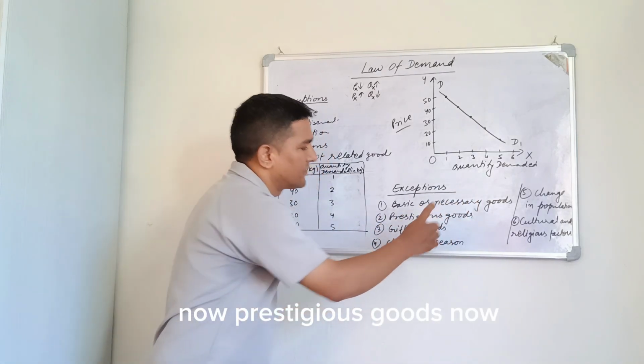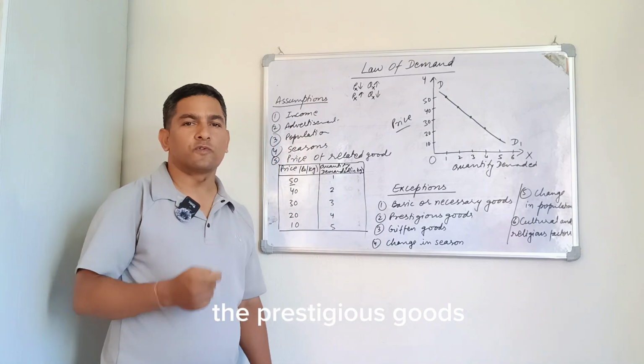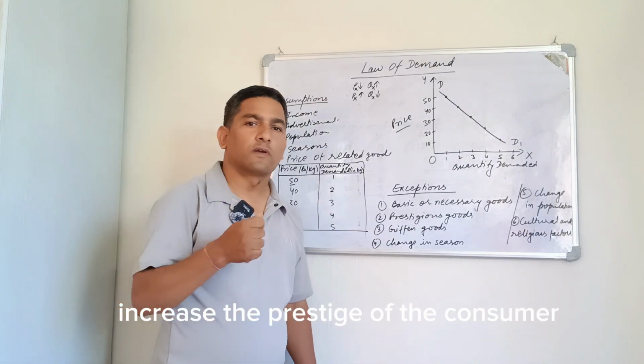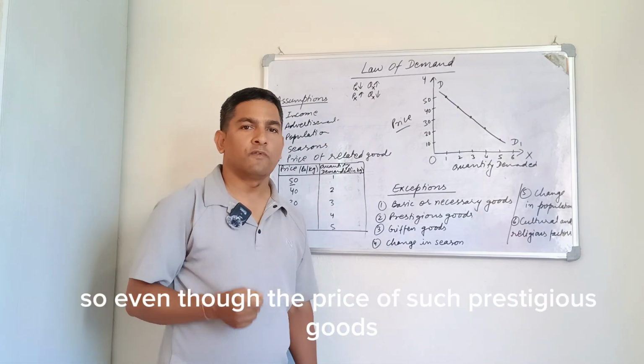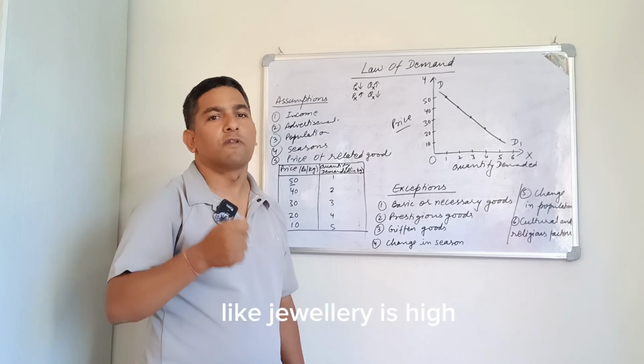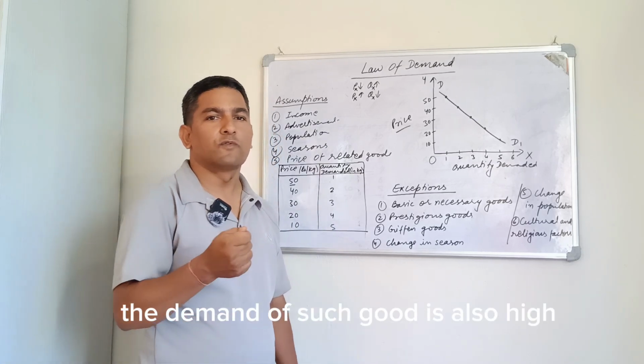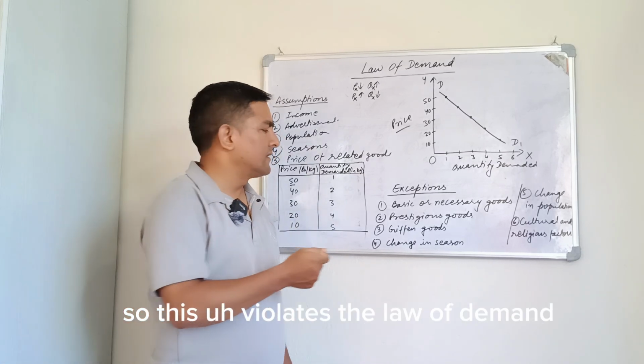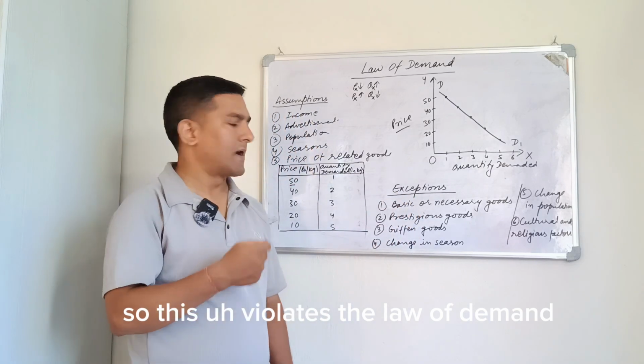Now, prestigious goods. The prestigious goods increase the prestige of the consumer. So, even though the price of such prestigious goods like jewelry is high, the demand of such goods is also high. So, this violates the law of demand.